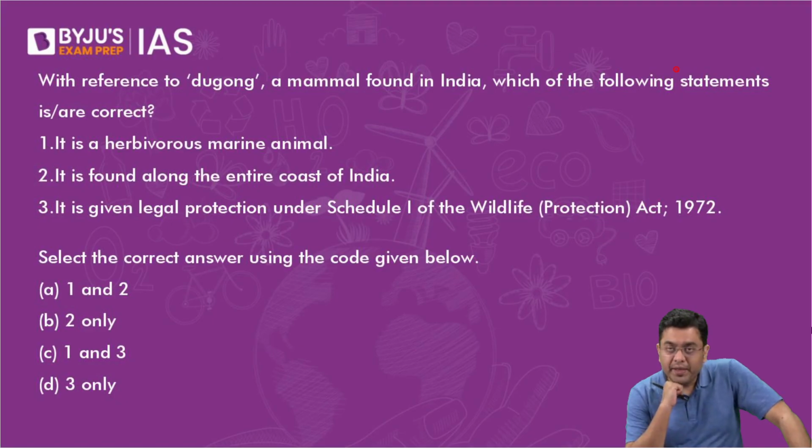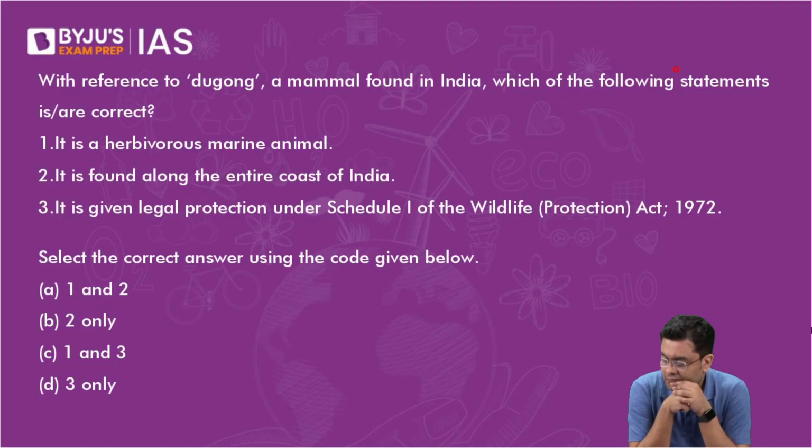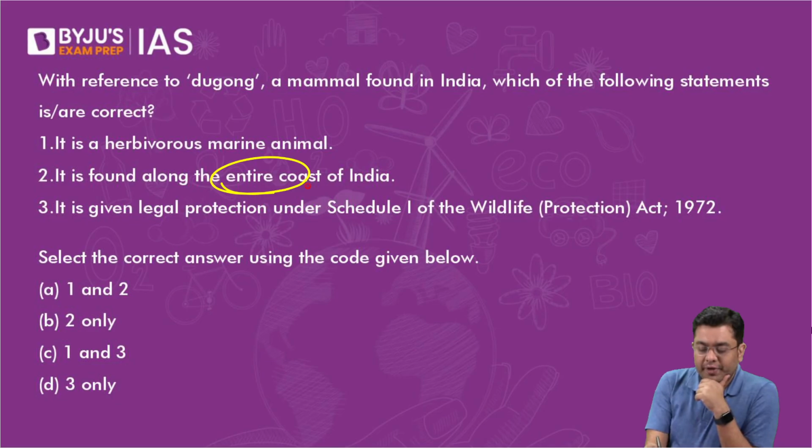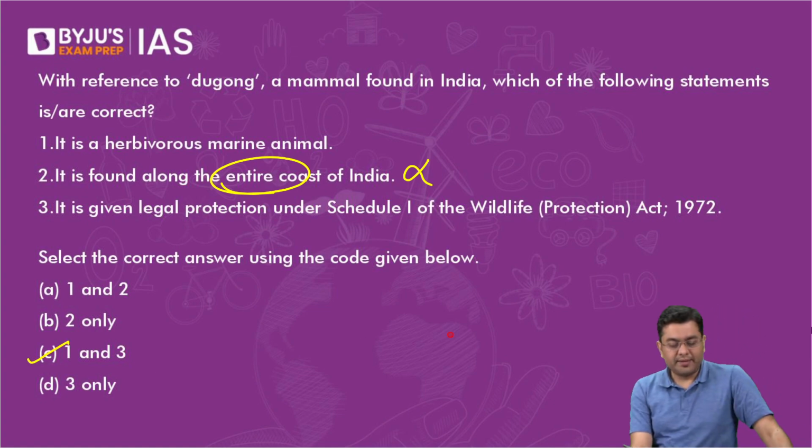Marine animal, it is very logical. Yes, Gulam. Very good. So here, the statement that it is found along the entire coast of India will be incorrect. It is found in the region of the Gulf of Mannar. It is found in the region around Nicobar. So that is where it is found. The rest two statements are correct in this case.